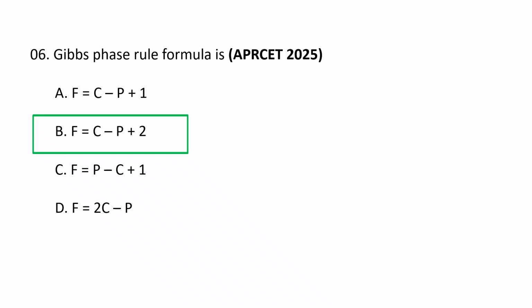In this equation, F represents the degrees of freedom, C is the number of chemical components and P is the number of phases present in the system. This formula helps determine the number of independent variables like temperature or pressure that can be changed without altering the number of phases in a system at equilibrium.